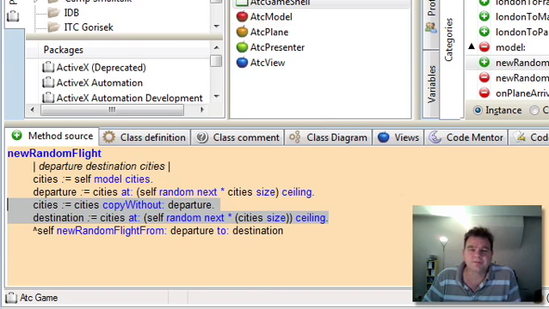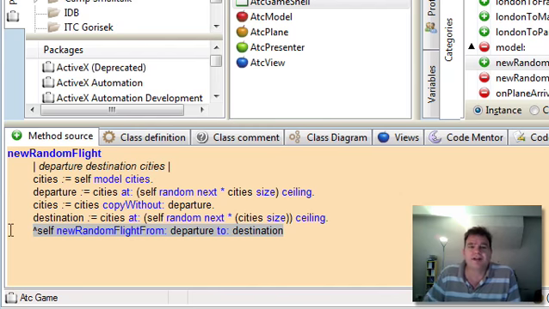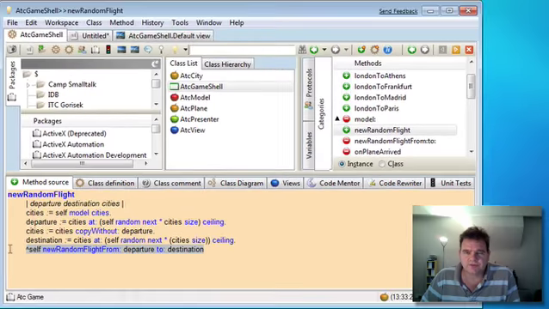Obviously we don't want the plane to fly from the departure city back to itself again. And then we just call the previous method that we've implemented, new random flight from departure to destination. Okay, so that's a few more things we've added in there.